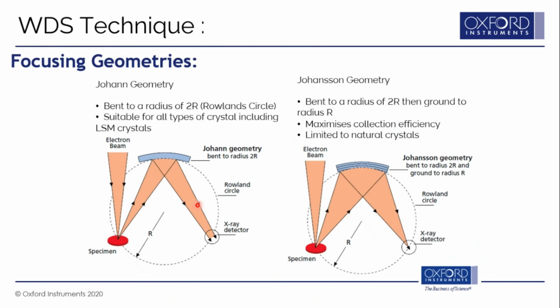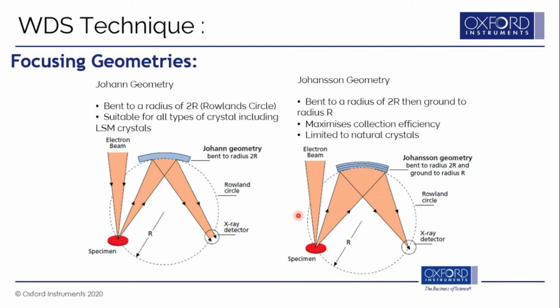There are still two kinds of geometries available. One is Johann geometry, wherein you have the electron beam falling on a sample, the X-rays come out and are diffracted using the crystal, but they don't get focused on the detector. So though these three components are on the Rowland circle, in Johann geometry the X-rays coming out of the crystal are not focused on the X-ray detector.